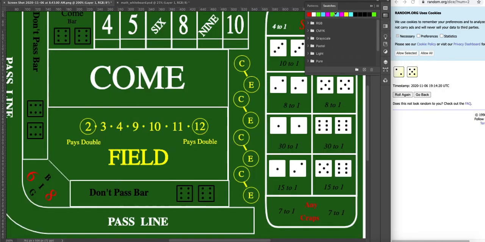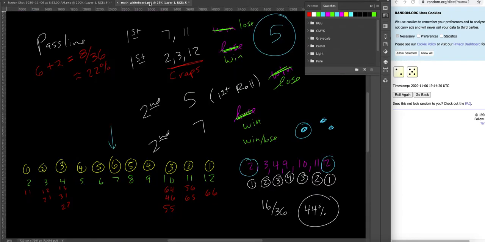All right. Now we're going to talk about big 6 and 8. Once again, this is a one-time bet. You're saying on the next roll, they will roll a 6 or an 8. And so just 6 or 8. So if we come down to our diagram, 6 has 5 options and 8 has 5 options.